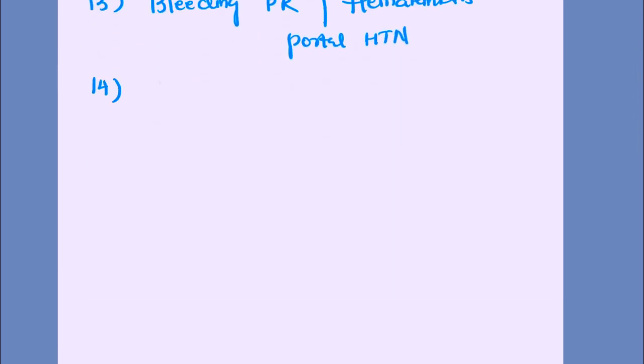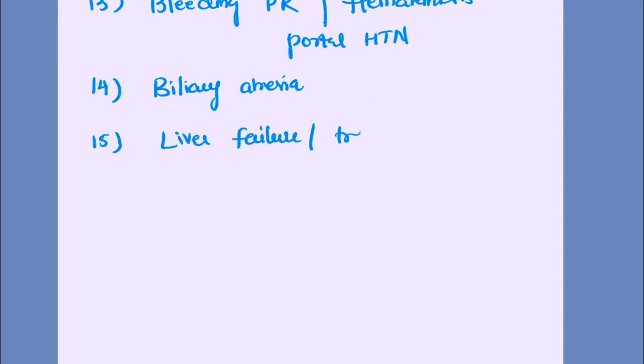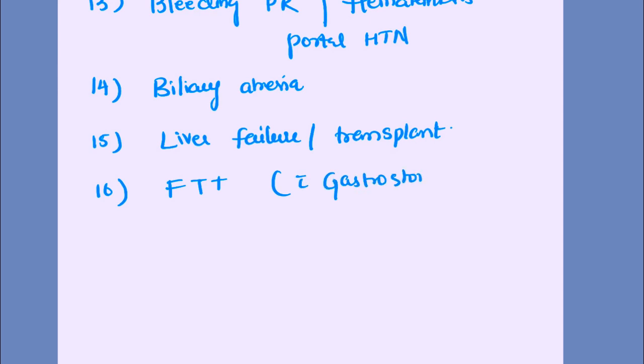Next is biliary atresia, liver failure or transplant. Sometimes failure to thrive with a gastrostomy tube can be asked. Or any other syndromes with GIT disorders can be kept in the exam. Okay.